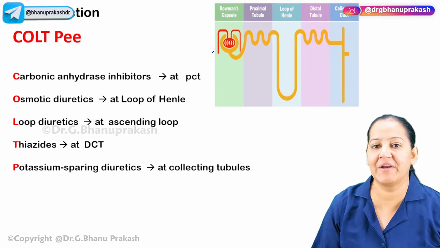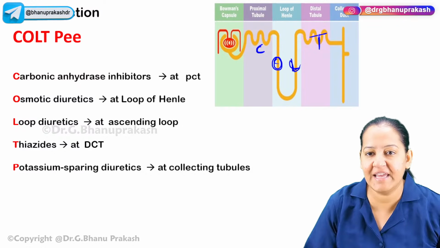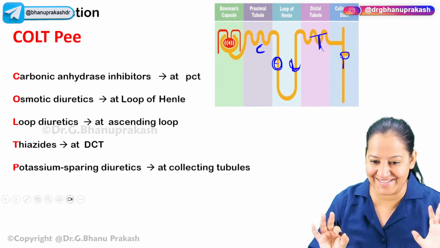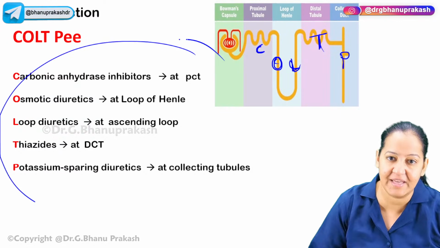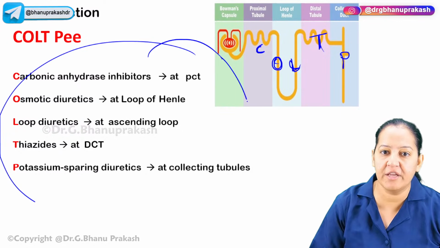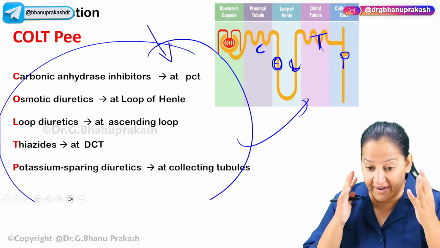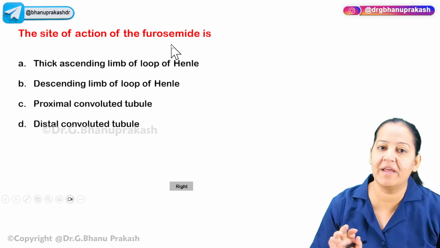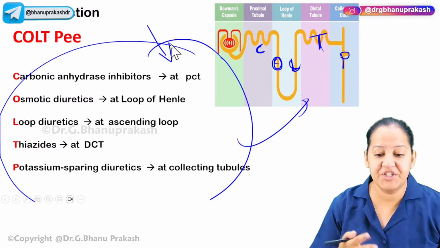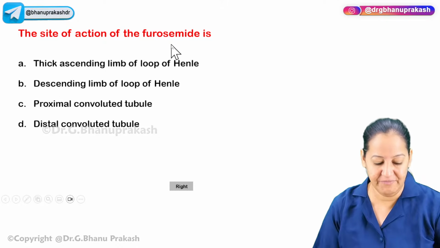Everyone. So you can write down here COLTP. See, I'm writing C here, O here, L here, T here, and P here. I hope you are getting it. Which diuretic acts on which portion of the nephron, and the same thing is written in front of you. If I don't give you this mnemonic and ask you to mug it up, you will find it difficult and in the exam you will be highly confused. But with the help of the mnemonic, it will be super easy. Now, shall I show you the questions based on this mnemonic? Yes. So we will see some questions.